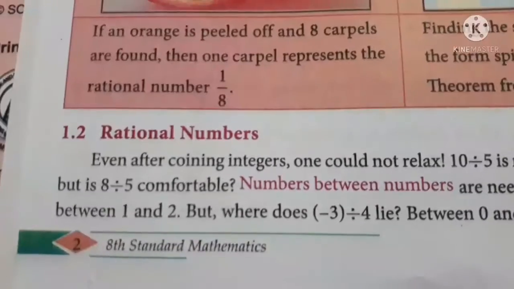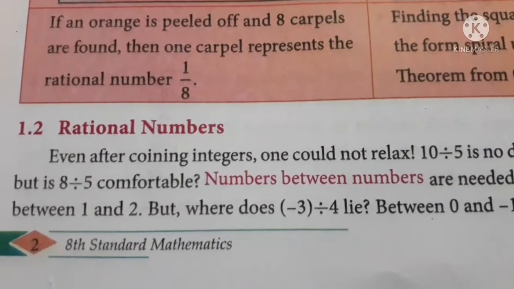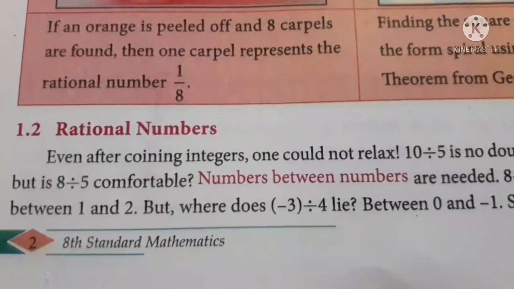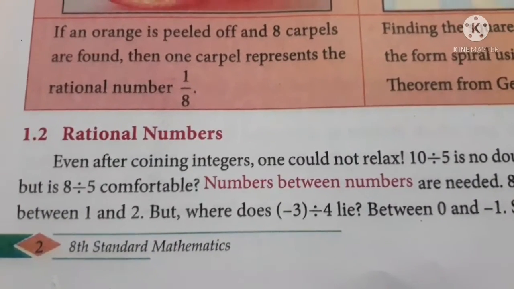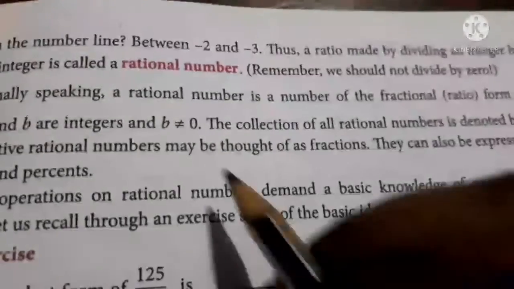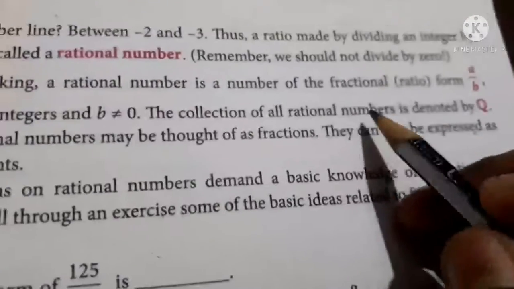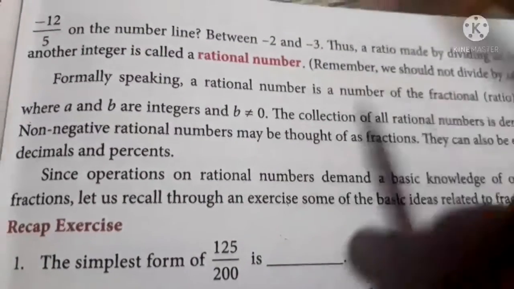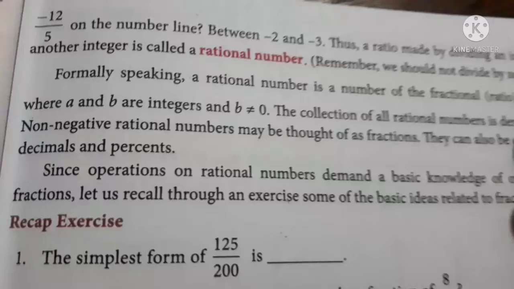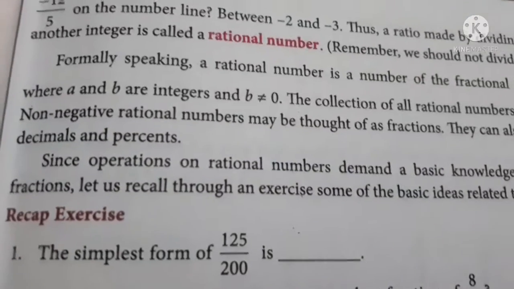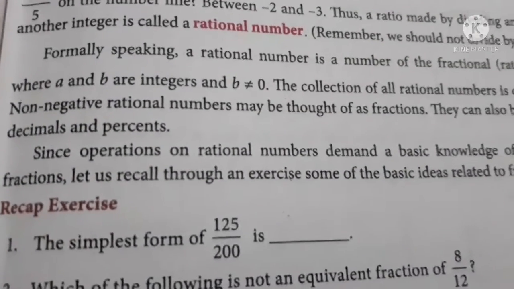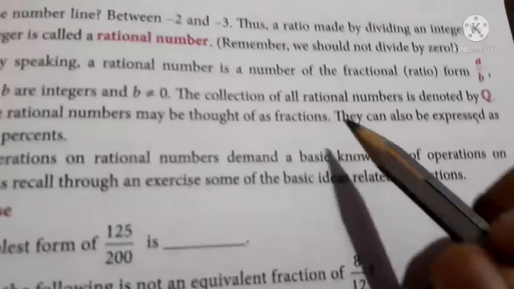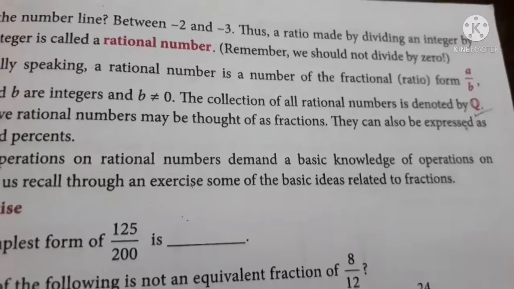Okay. Our next concept will be rational numbers. What are rational numbers? They are nothing but fractions. Now you can see a rational number is a number of the fractional ratio of the form a by b, where a and b are integers and b not equal to 0. So you have a condition here, b should not be 0 at any cost. a can be 0 but b cannot be. The collection of all rational numbers is denoted by the letter Q.